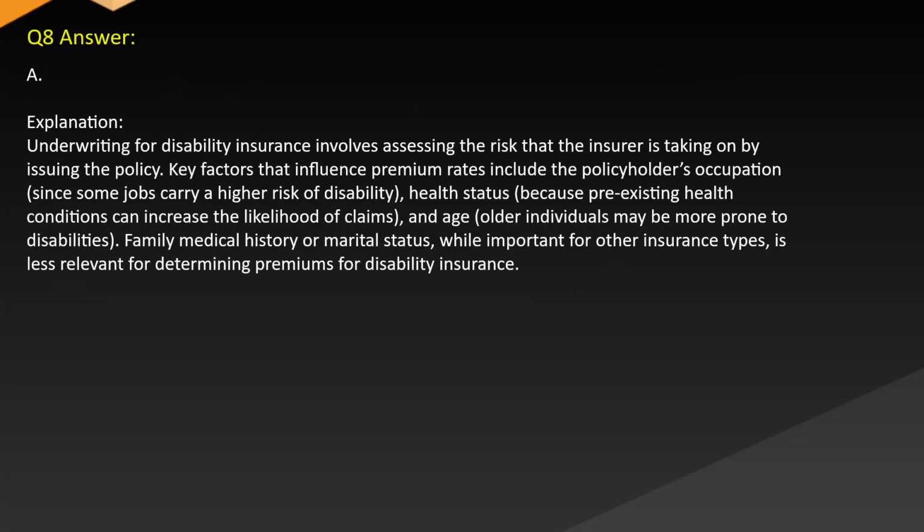Answer A. Explanation. Underwriting for disability insurance involves assessing the risk that the insurer is taking on by issuing the policy. Key factors that influence premium rates include the policyholder's occupation, since some jobs carry a higher risk of disability, health status, because pre-existing health conditions can increase the likelihood of claims, and age. Older individuals may be more prone to disabilities. Family medical history or marital status, while important for other insurance types, is less relevant for determining premiums for disability insurance.